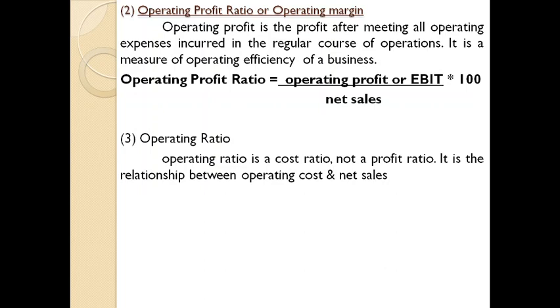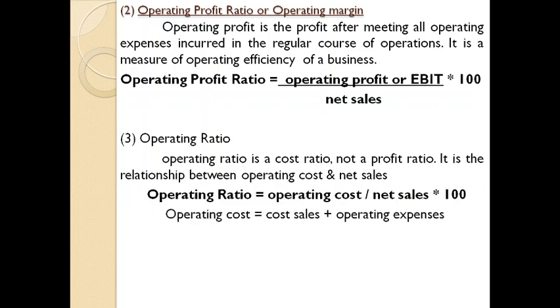So operating ratio is also an important ratio in identifying the efficiency of the organization. The equation for finding the operating ratio is operating cost divided by net sales into 100. And the operating cost can be computed by adding cost of sales plus operating expenses.